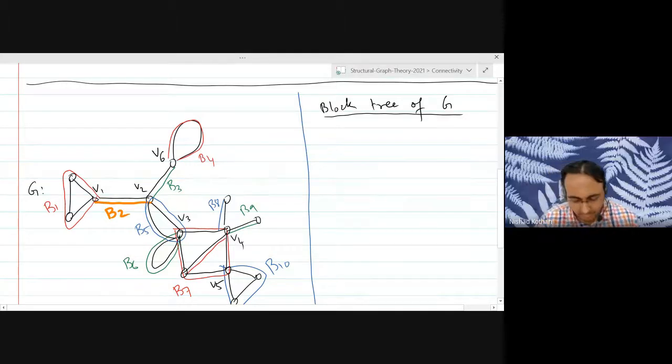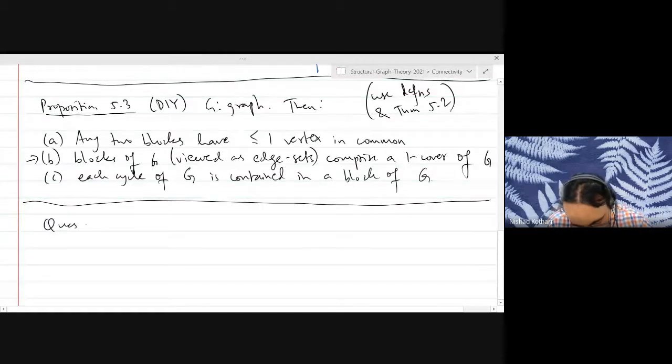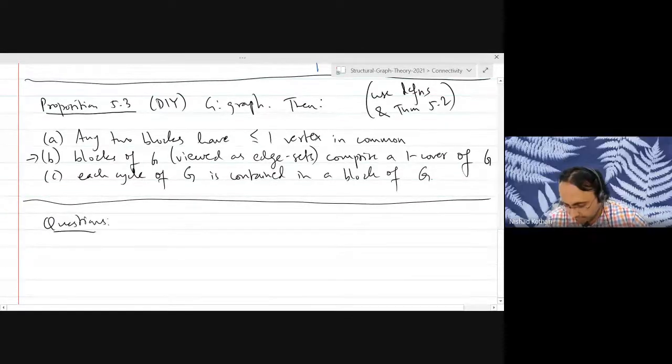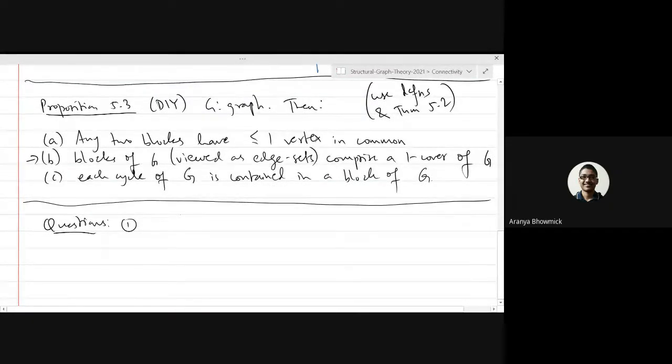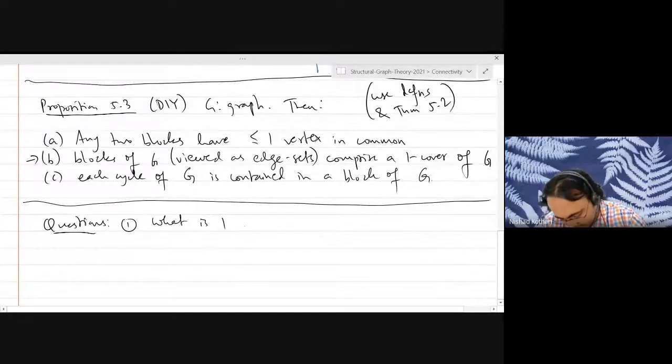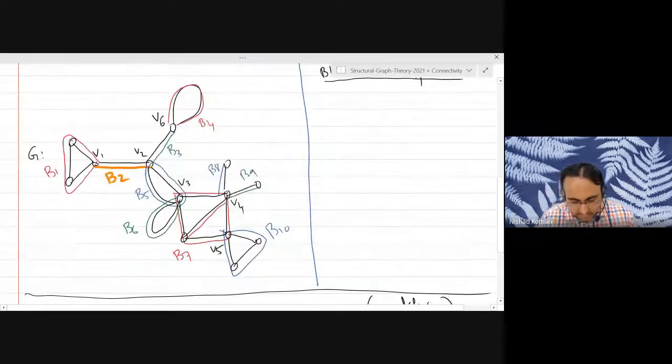Okay. So actually, that brings me to another question. Sir, in proposition 5.8, when you are saying that any two blocks have at most one vertex in common, if two blocks have one vertex in common, then that vertex must be a separating vertex. That is correct. Any vertex that is common between two blocks is necessarily a separating vertex of the graph. So what is, okay, I have not defined a block tree yet. Sorry. Okay. Any other questions?